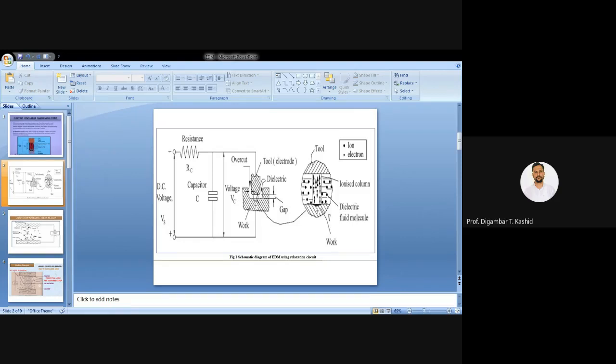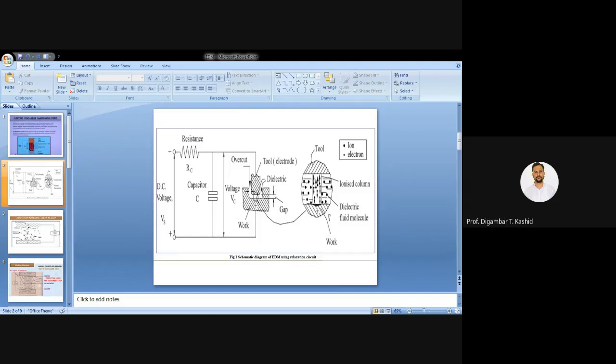When the capacitor discharges, it applies a huge potential between the cathode and anode, so these electrons from your cathode, or your tool, break loose and are attracted toward your anode.